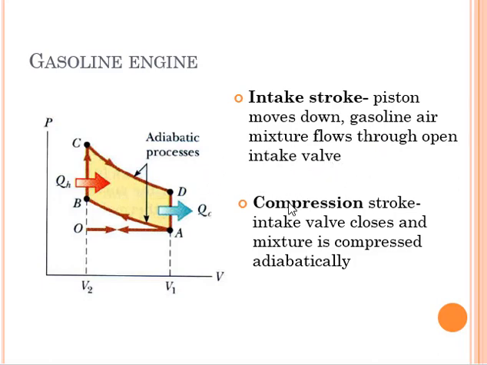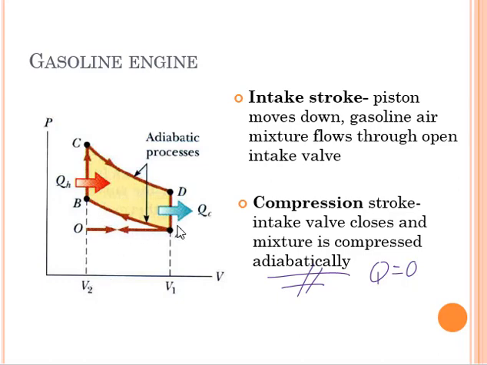And then you have here the compression stroke. The intake valve closes and the mixture is compressed adiabatically. So when we say adiabatically, Q is equal to 0. No heat is added to the system or released by the system, but because of the compression, from A to B, since you have seen here there's an initial volume to volume 2, so it is compressed.